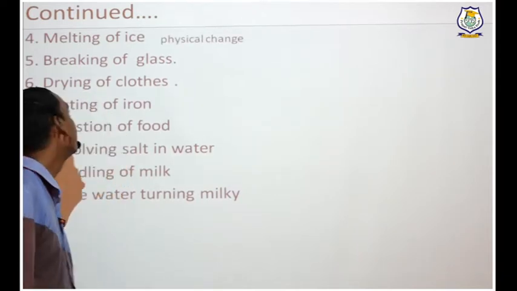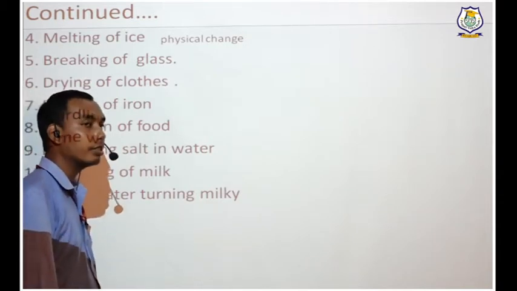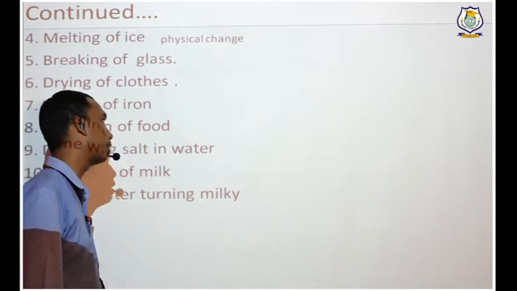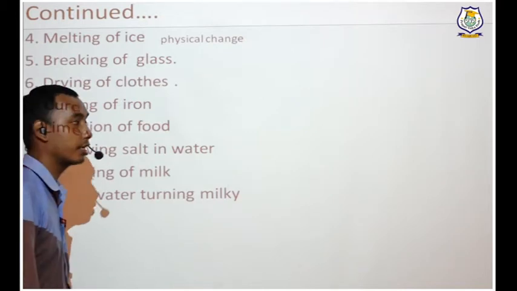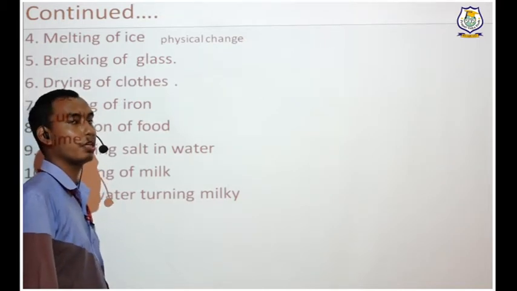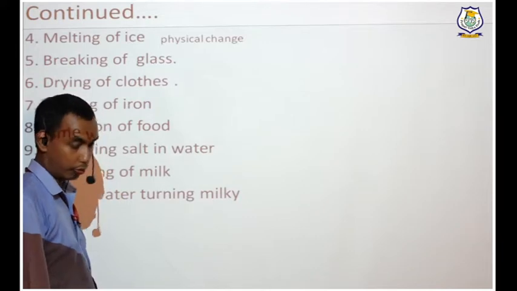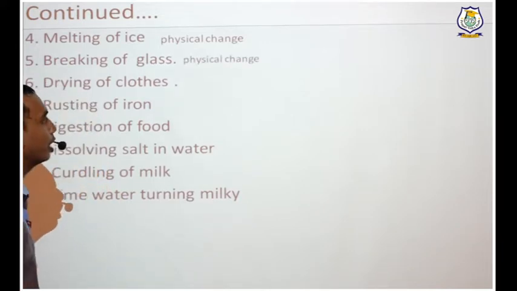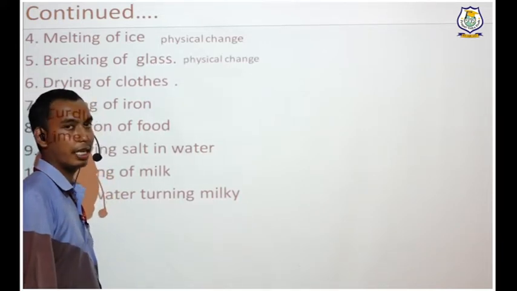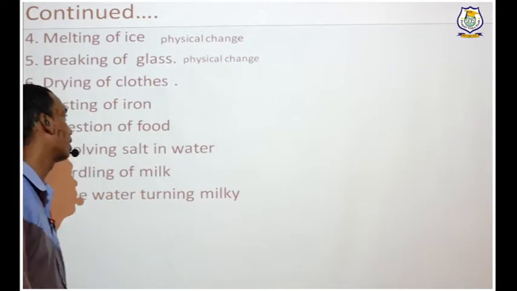Next, breaking of glass. Don't break it, try to visualize it. Breaking of glass, is it physical or chemical? Is a new substance formed? No. So what type of change? Physical. PHYSICAL CHANGE. Correct spellings.